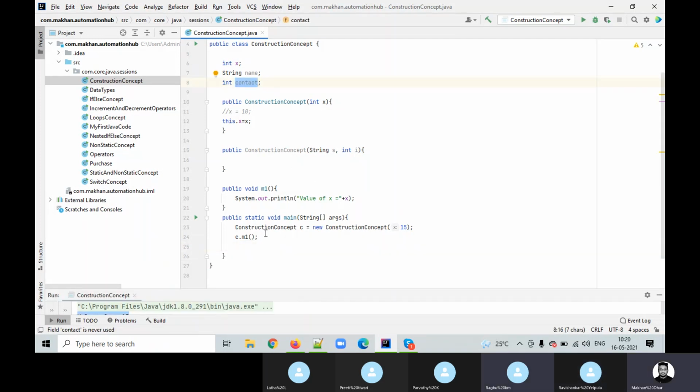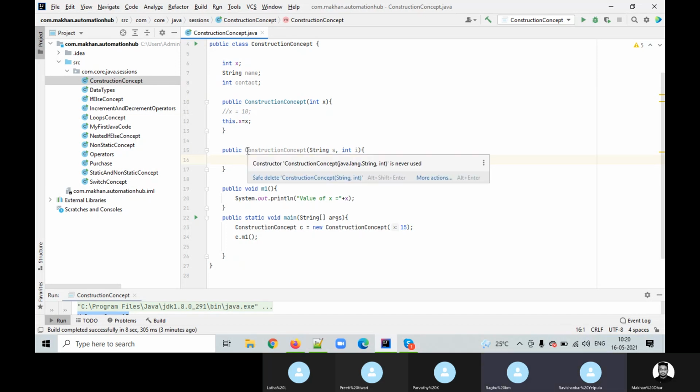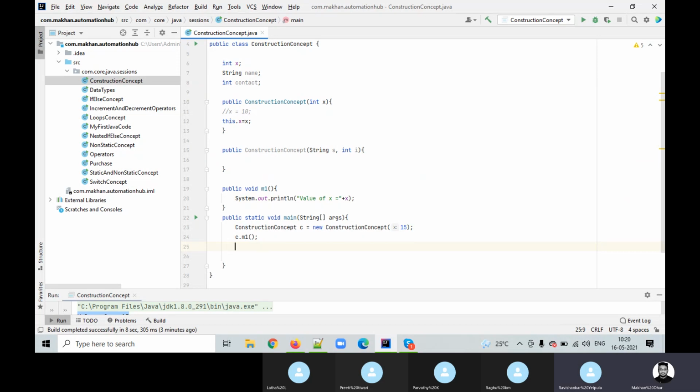Tell me, Raghu. My question is, in public void M1 you made it, right? Without that also we can print, right? Yeah, we can print. I was showing that directly in the constructor also we can use all the statements, since it's a method. To avoid the confusion and make it simple, I did that. But now we are going to print it there itself.